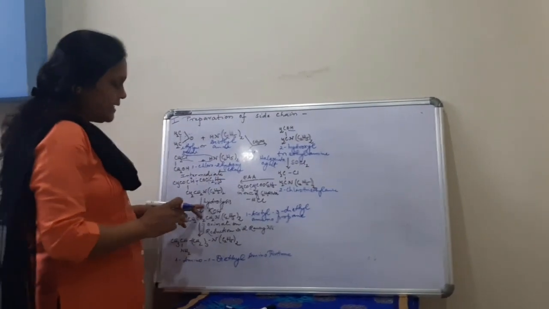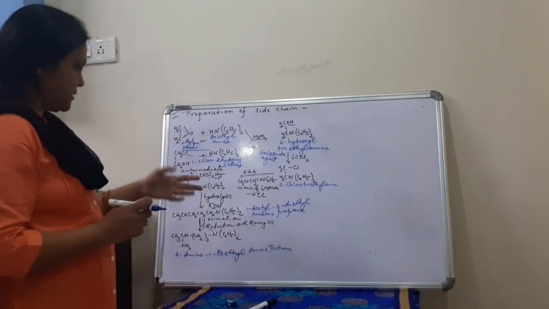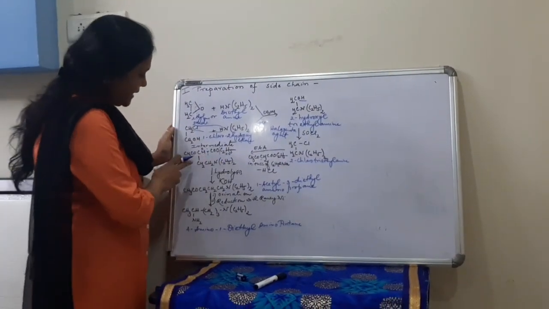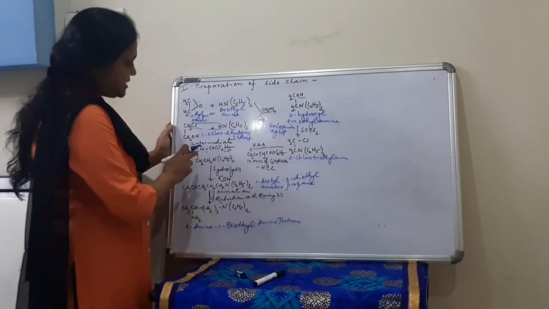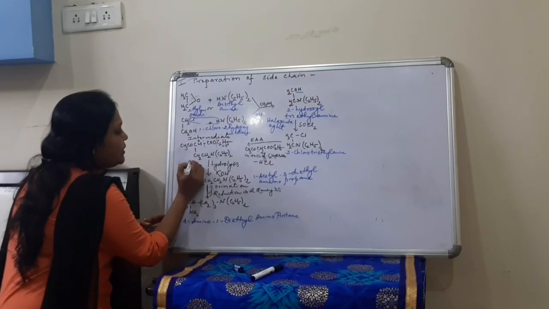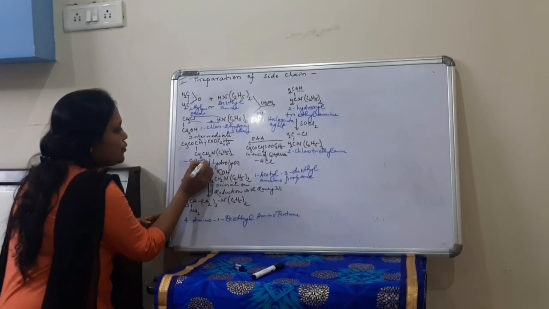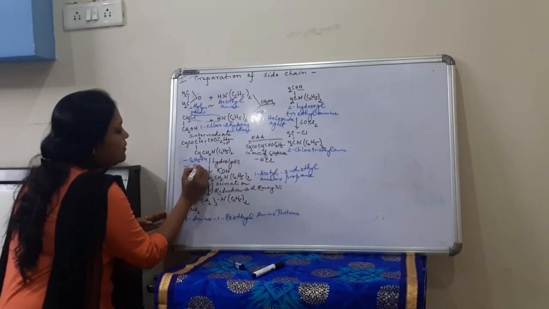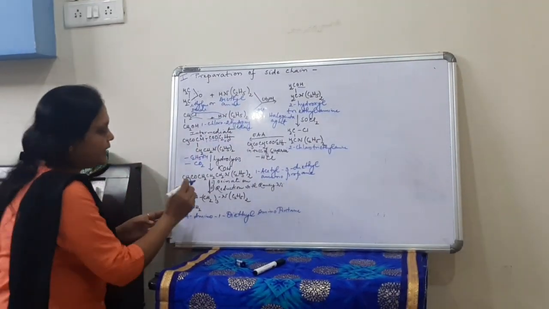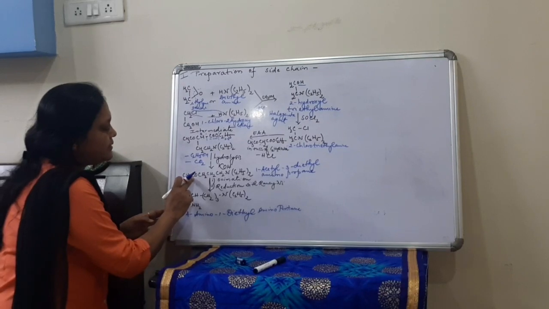This intermediate next is hydrolyzed with KOH, that is with HOH, alkaline hydrolysis. When we do the alkaline hydrolysis, there will be removal of C2H5OH, and there will be removal of CO2. And what we are getting?